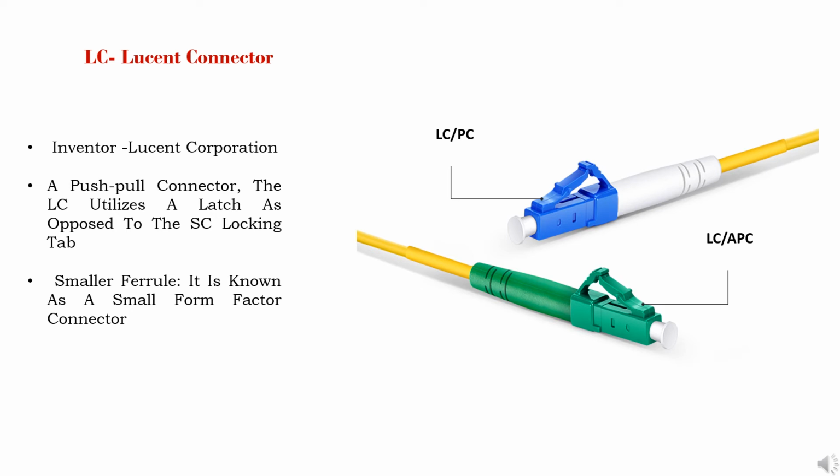Lucent connector is, in short, also known as LC. It was invented by Lucent Corporation. It is a kind of push-pull connector. The LC utilizes a latch as opposed to the SC locking tab. Due to its smaller ferrule, it is known as a small form factor connector. The two types of LC connectors are LCPC and LCAPC.